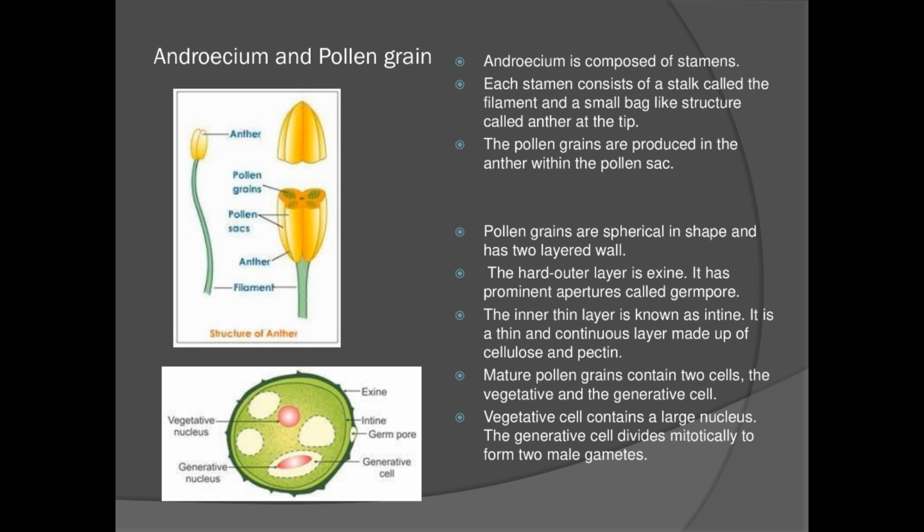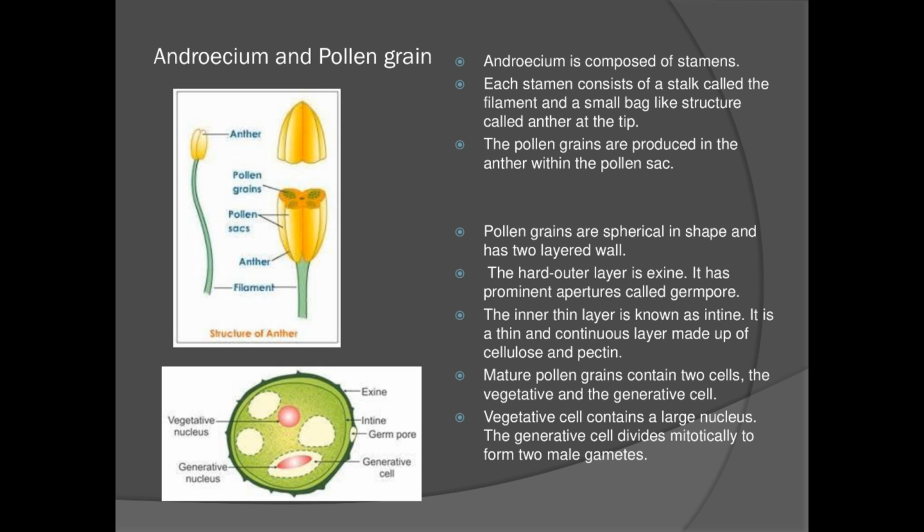You can refer to the first picture. The filament is the lower part, and at the tip you have a bag-like structure called anther. Now inside this anther, pollen grains are produced within pollen sacs. Refer to the same picture, right hand side.